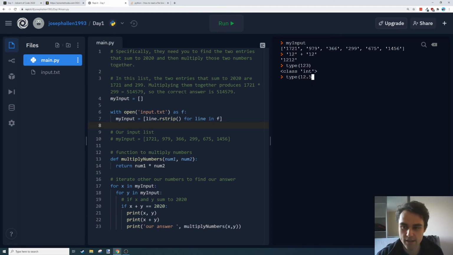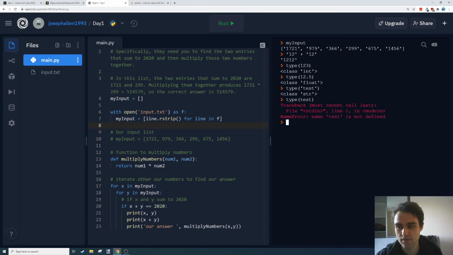12.5, while we're on it, is something called a float. So that means it's got this floating decimal point, so we can sort of represent decimal values to a degree. To denote strings, we use these quotes. So that's a string type. They have their own sort of functions, so if you add strings, it concatenates them instead of adding the numbers. So that's Python trying to help you out there. I'm not sure what it'll do if I just, yeah, just complains.